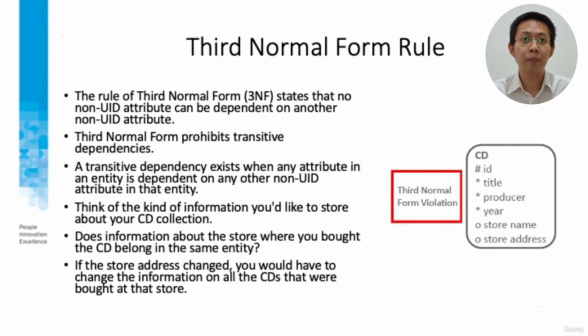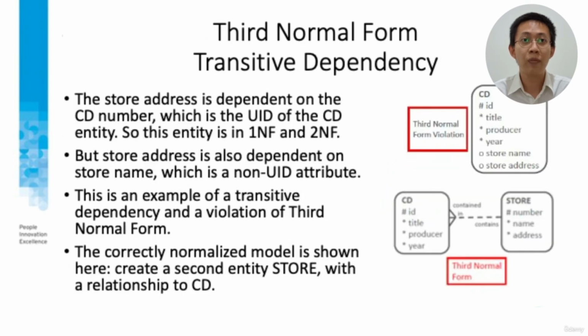Third normal form. Third normal form requires that no non-UID attribute can be dependent on another non-UID attribute. See the picture. Can you find the third normal form violation? You can pause the video. If your answer is store address dependent on store name, yes, you're right. Again, third normal form requires that no non-UID attribute can be dependent on another non-UID attribute.